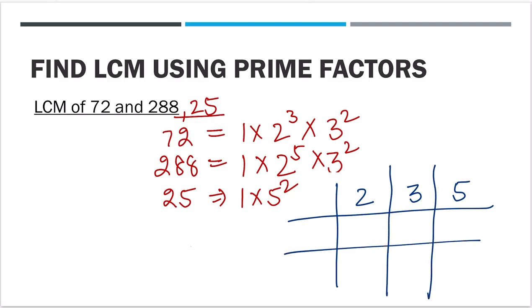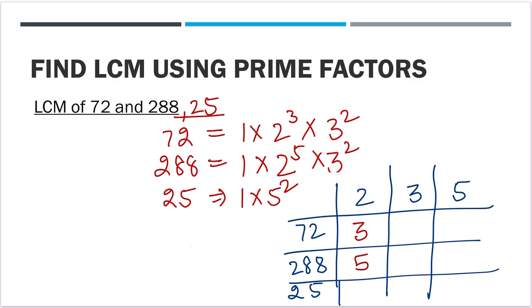And in case of 72, 288 and 25. Now, what is the power of 2 in case of 72? 3. 288, 5. In case of 25, 0. Again, next is, what is the power of 3? 2, 2, 0. What is the power of 5? 0, 0, 2. I hope this is clear.